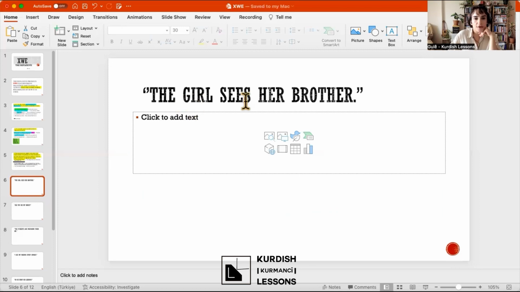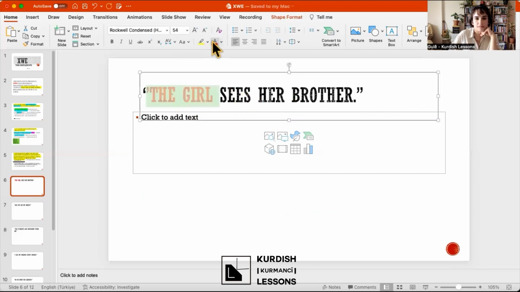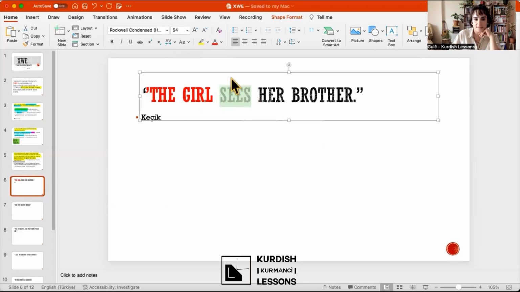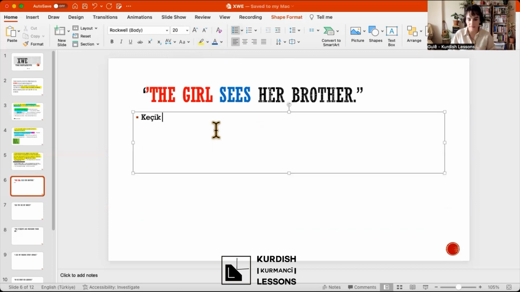So, the girl sees her brother. Who is the subject? The girl, right? So Kachik sees her brother. The object will be here, and bine is the verb.